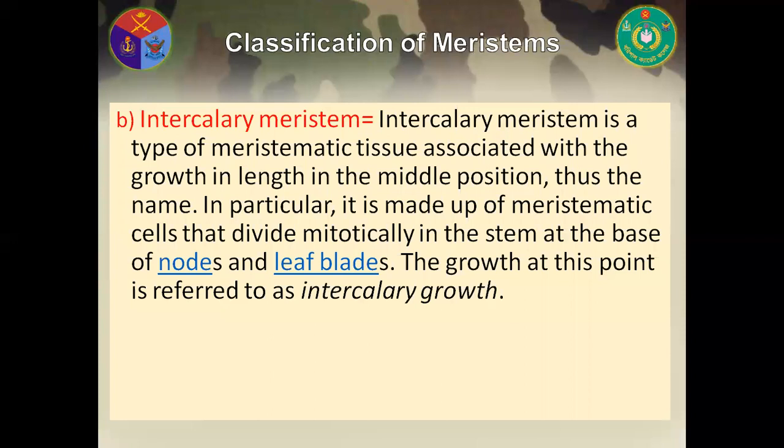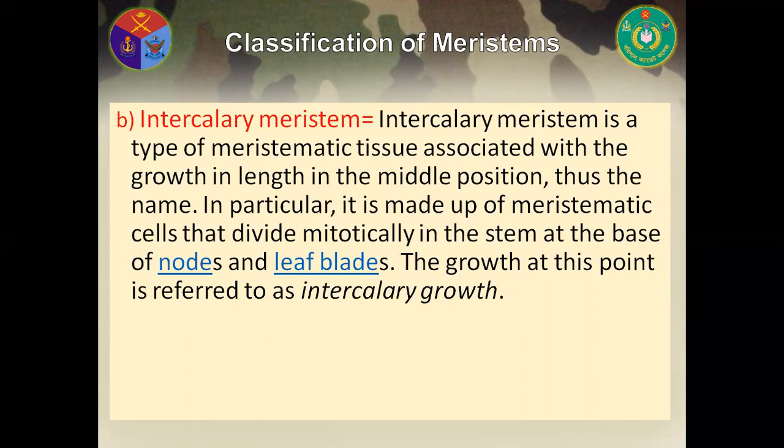Then intercalary meristematic tissue or intercalary meristem. Sometimes a part of the apical meristem becomes separated from the apex due to development of intervening permanent tissue along with the elongation of the plant, and lies between layers of permanent tissue.